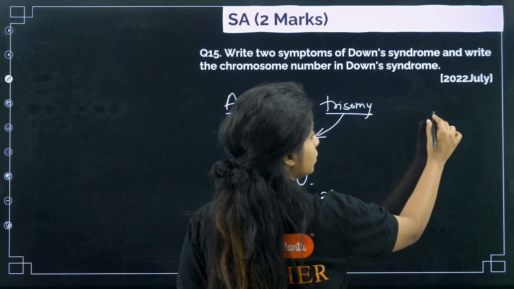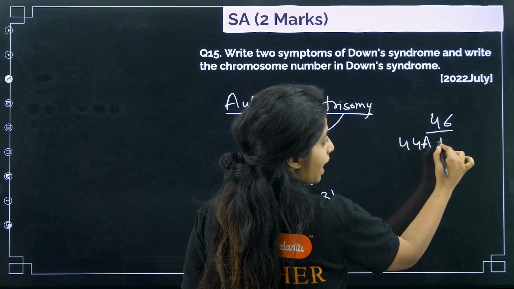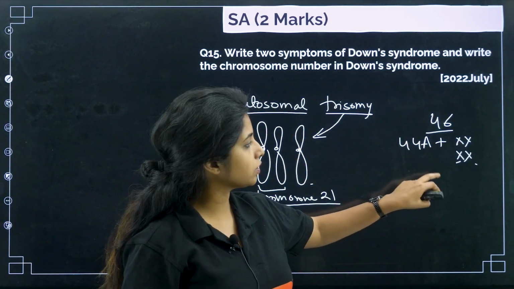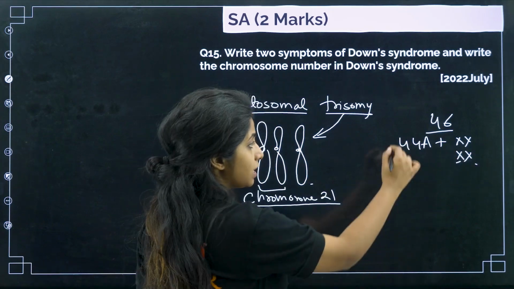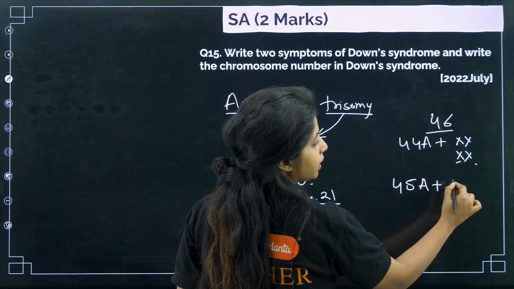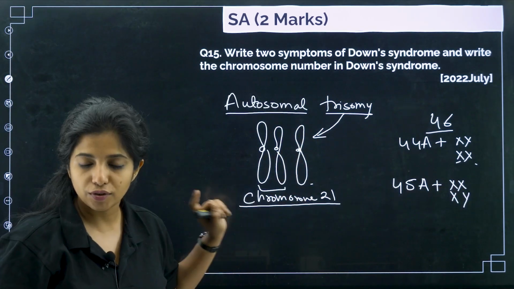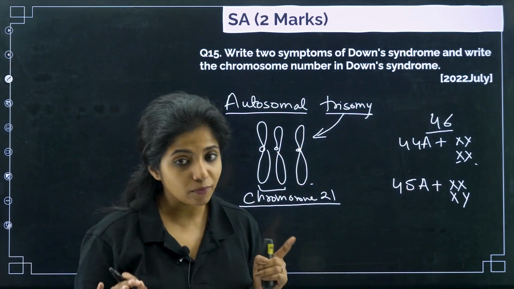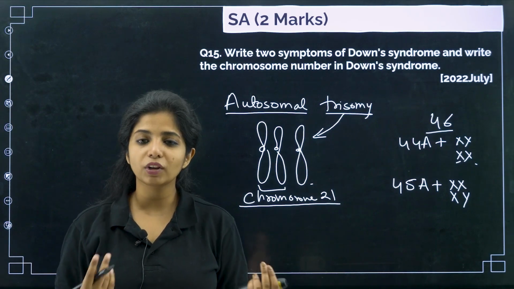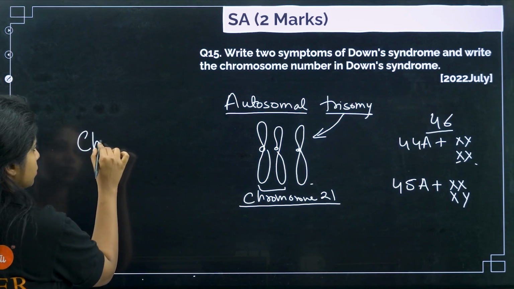So suppose we always have 46 chromosomes, out of them 44 are autosomes, and then X and Y, or basically X and X or whatever, 2 other sex chromosomes will be there, making it 46. This time you have one extra autosome, so it will be 47, whatever, it can be a girl child or it can be a boy child, which will be having Down syndrome, my dear children. So please understand one very important thing. Down syndrome, Klinefelter syndrome, and Turner syndrome, everywhere you see addition and deletion of chromosome. So all of them are known as